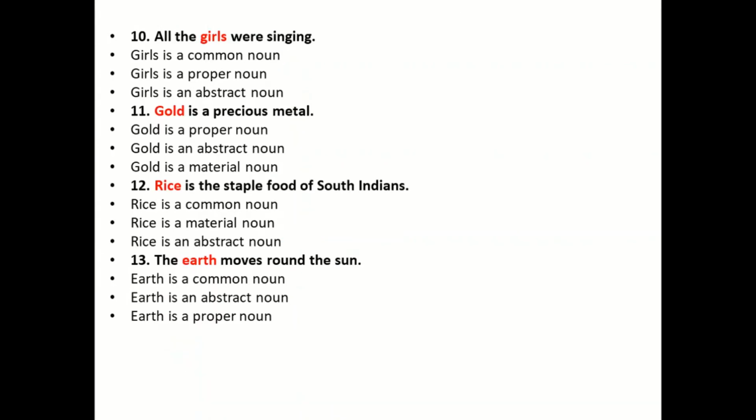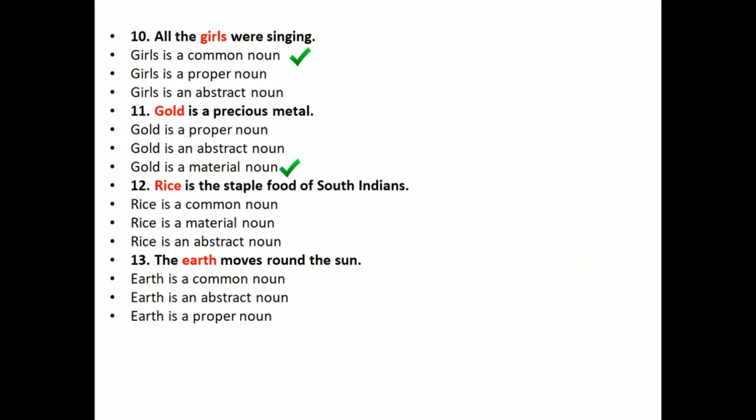Then we have, all the girls were singing. Girls is a common noun, proper noun, or an abstract noun. Of course, this one is a common noun. Gold is precious metal. Gold is a proper noun, abstract noun, or a material noun. Material noun.